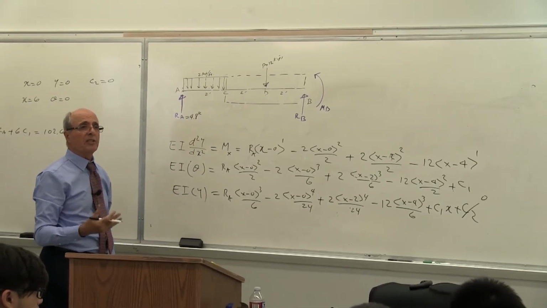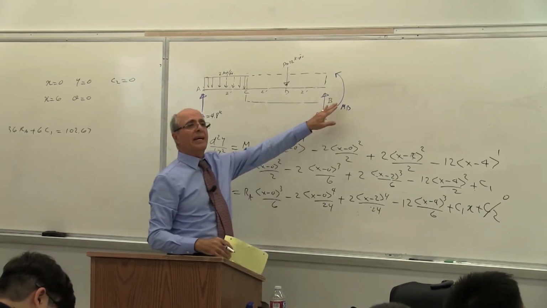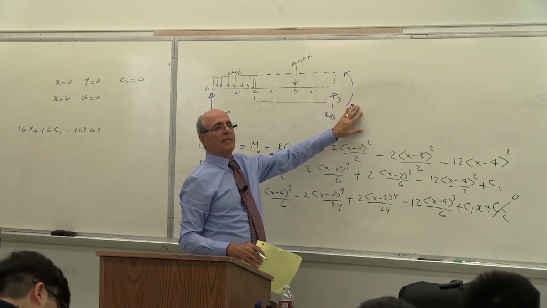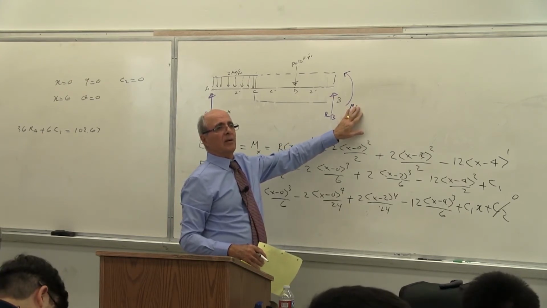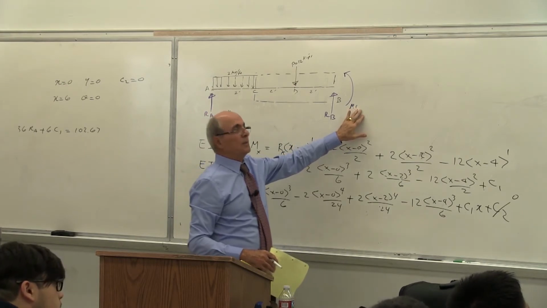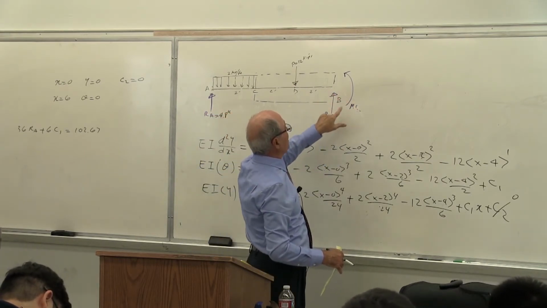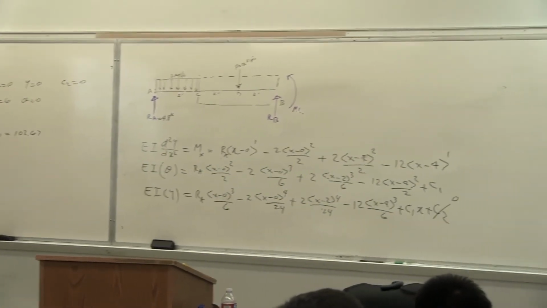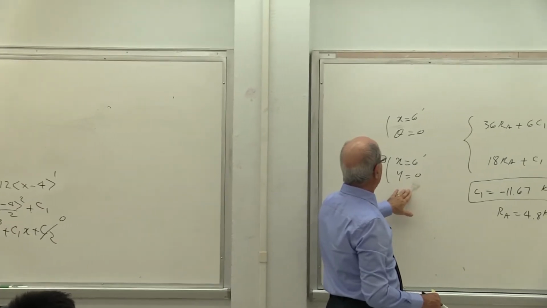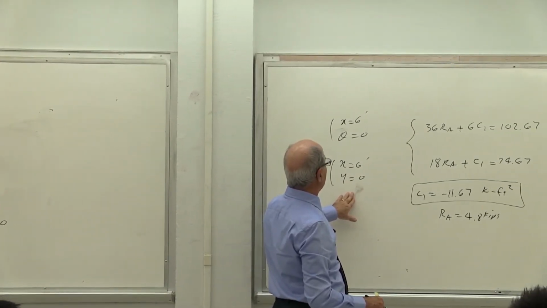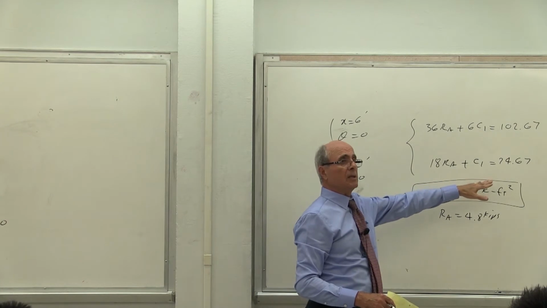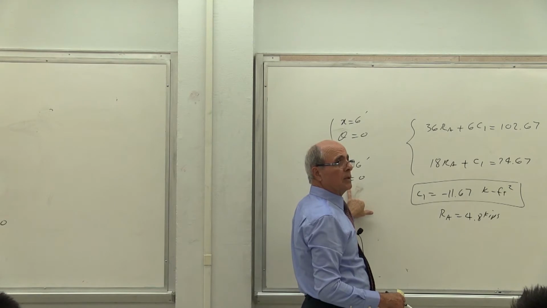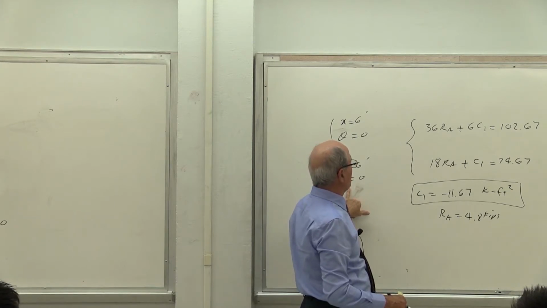If you want to design this, now you have to calculate RB and MB. Everybody understand that? What's the question back there? Here, at x equal to 6, theta equal to 0, and y equal to 0. Yes, y equals 0 is when it's C1x. Where did I get this one? At x equal to 6 feet, also y equal to 0. But it's xC1, isn't it? So shouldn't it be 6C1?